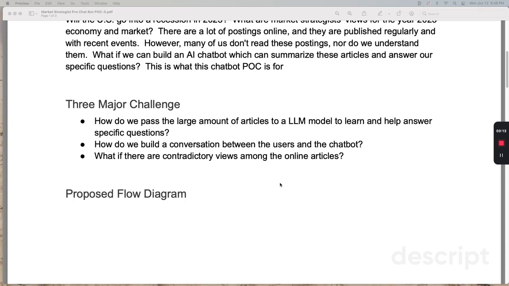The second biggest challenge is how do we build a conversation between users and the chatbot. We need to chain those answers and questions together, and in the meantime reduce the number of tokens sent to the LLM. An LLM like OpenAI's has a limitation of around 4,000 tokens.